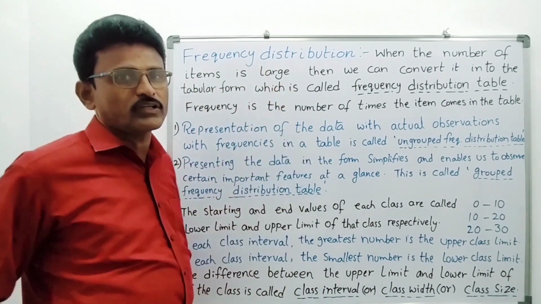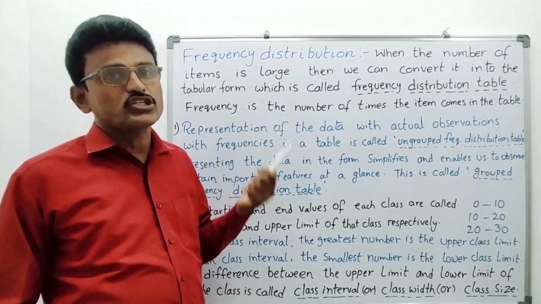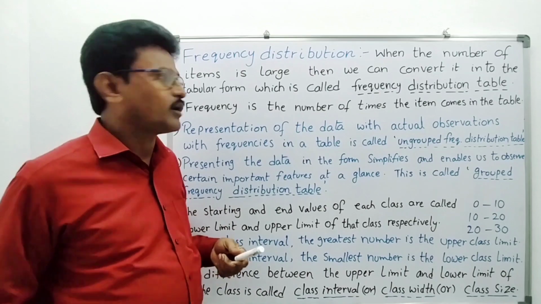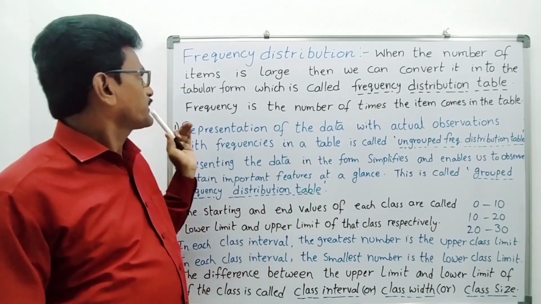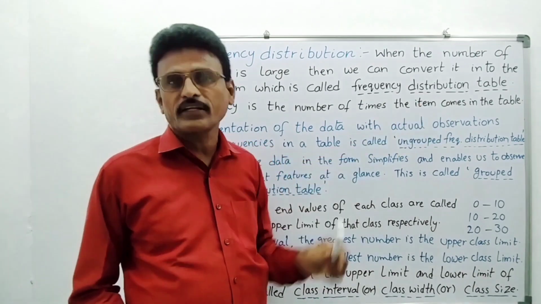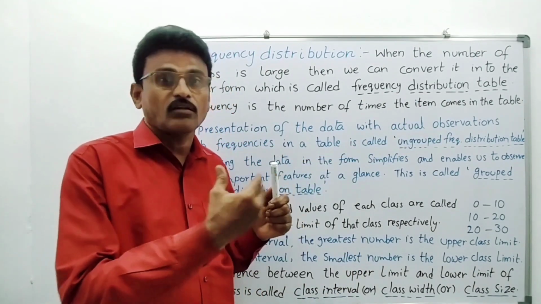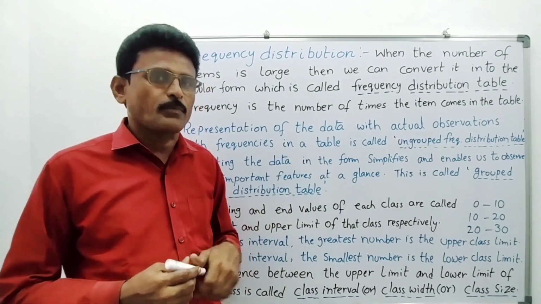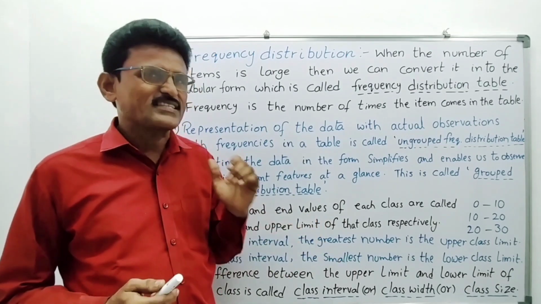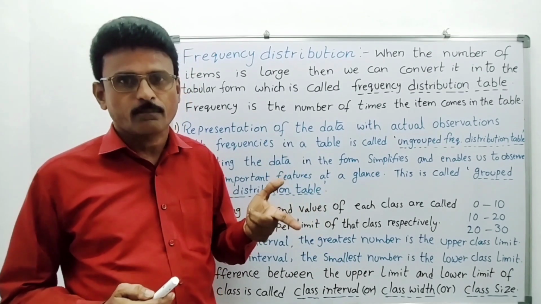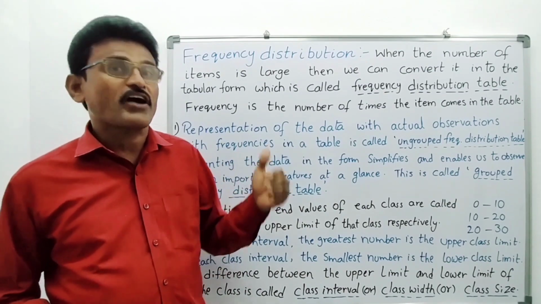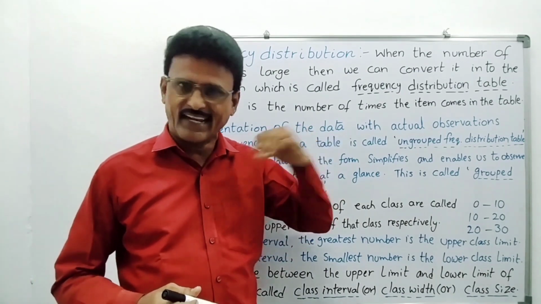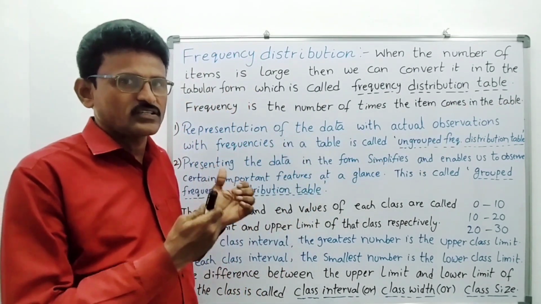Now we will discuss frequency distribution. What is frequency distribution? When the number of items is large, then we can convert it into tabular form, which is called frequency distribution table. For understanding purpose, suppose in your class 30 students are there and maths sir conducted one slip test for 10 marks. The marks are like this: 7, 5, 3, 9, 10, 8, 8, 9, 7, 6, 0, 5, 3, like that. See, the information is a little bit large.